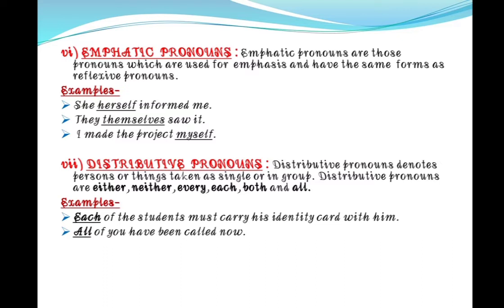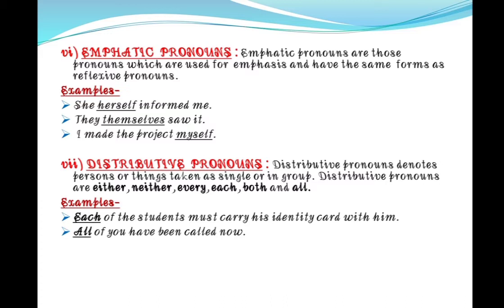Next is distributive pronouns. Distributive pronouns denote persons or things taken as single or in a group. Distributive pronouns are either, neither, every, each, both, and all. For example, each of the students must carry his identity card with him. Next is, all of you have been called now.